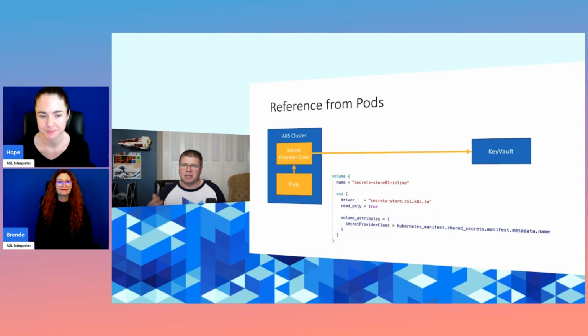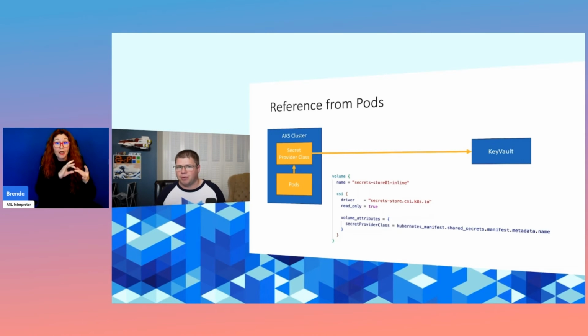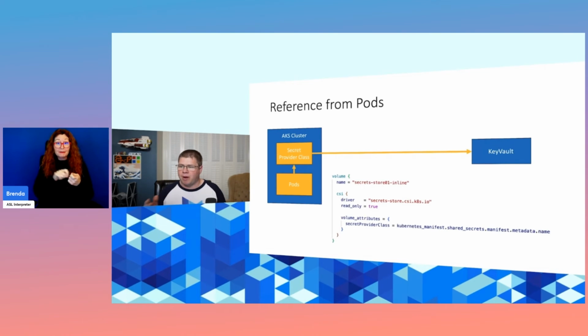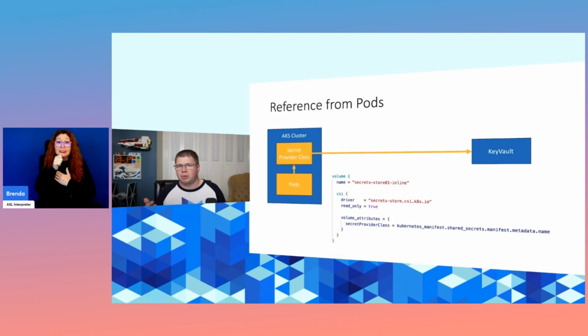Now that we've got our secret provider class provisioned to Kubernetes, we simply need to reference it from a pod. In this case, we need to update our pod specification to add a mount that references that secret provider class. It's actually going to be mounting a volume onto our pod that has those secrets embedded within it. But this is largely transparent because essentially those secrets are going to be exposed as environment variables that we can pull in within our .NET code, or whatever code that you're using.